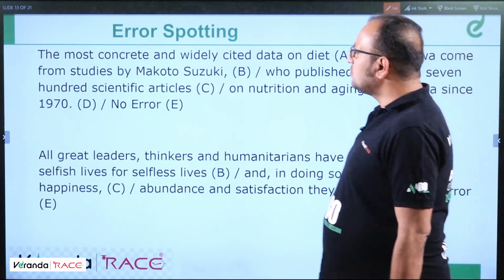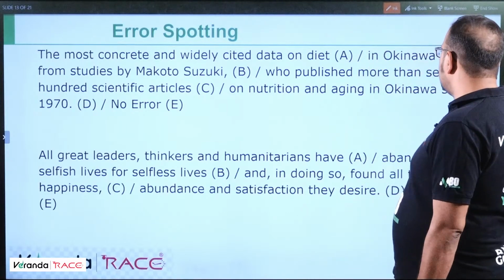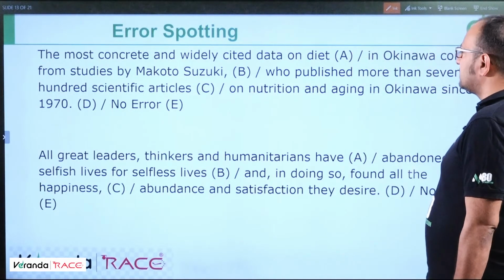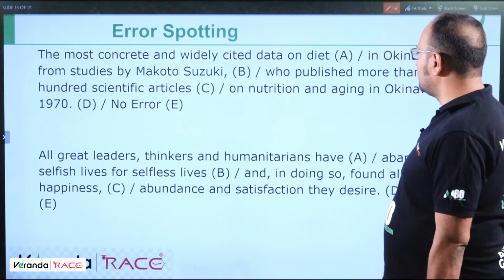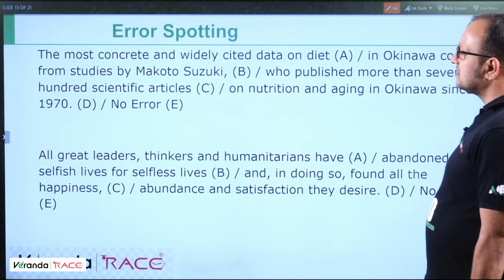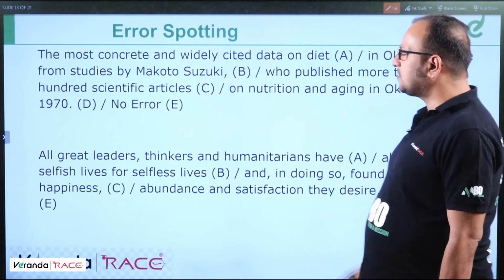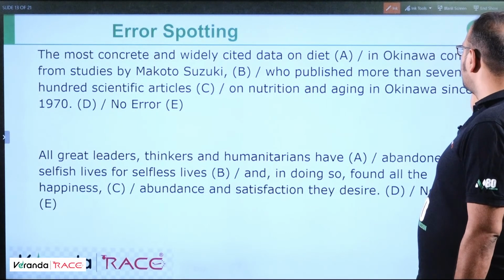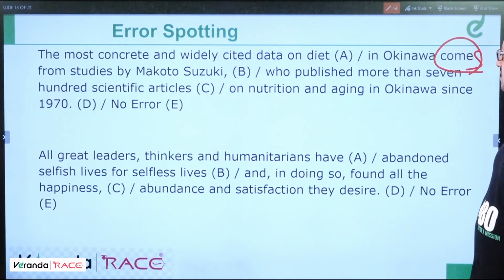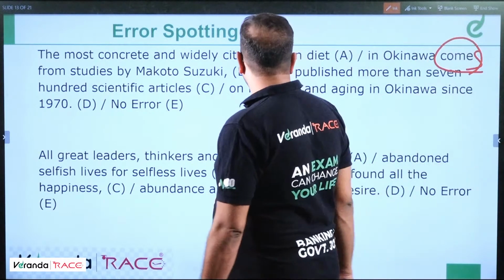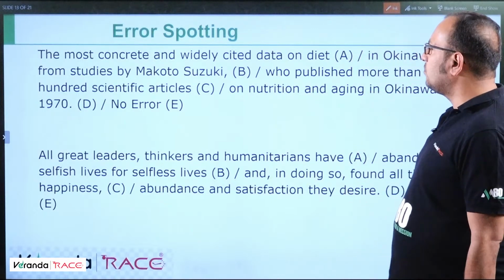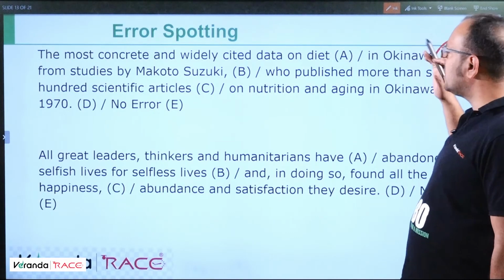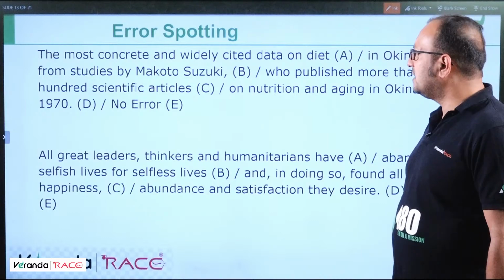Next question, students. The most concrete and widely cited data on diet in Okinawa come from studies by Mokato Suzuki, who published more than 700 scientific articles on nutrition and aging in Okinawa since 1970. So you can see over here the first part of the sentence, the most concrete and widely cited data on diet in Okinawa comes, because it talks about a diet, right? So it should be comes, because it talks about data, concrete and widely cited data.